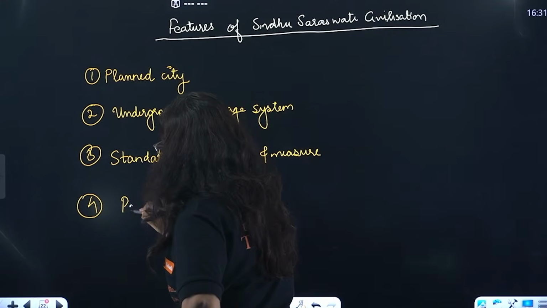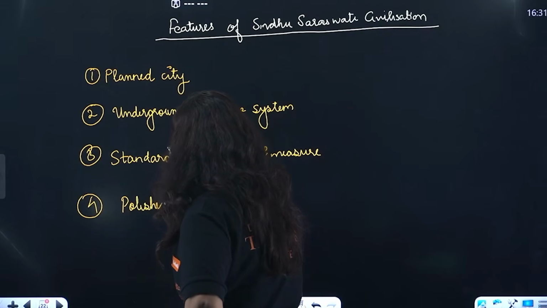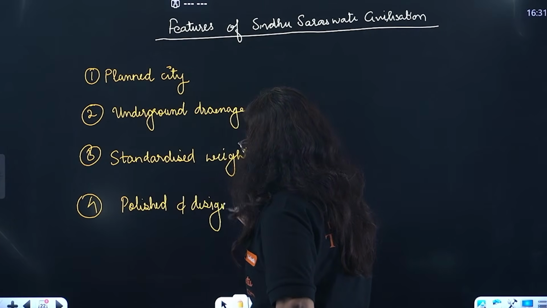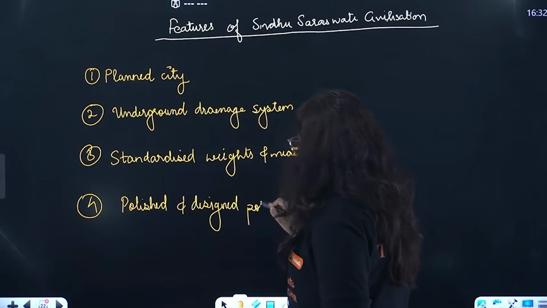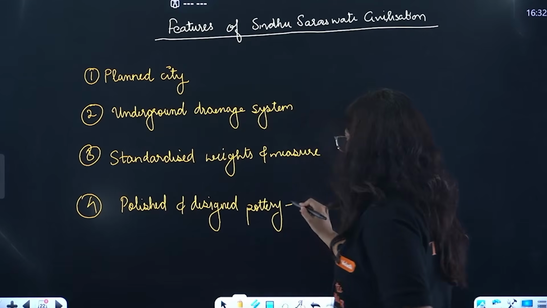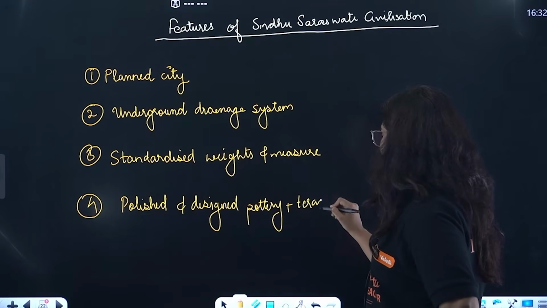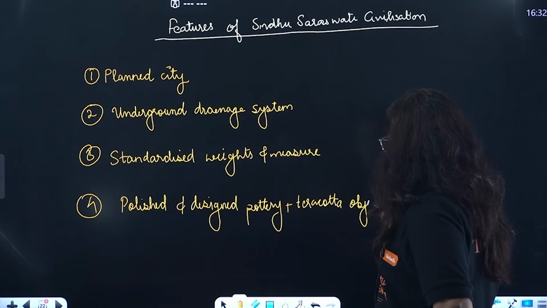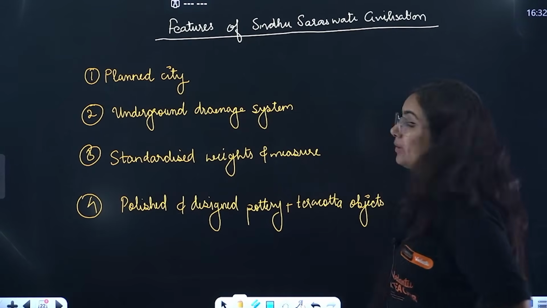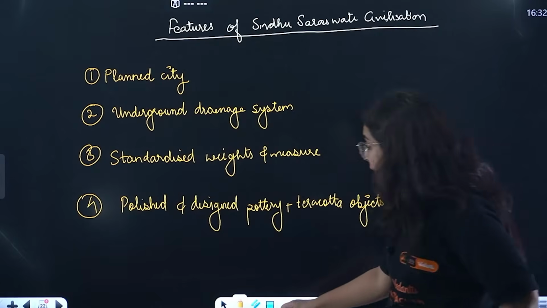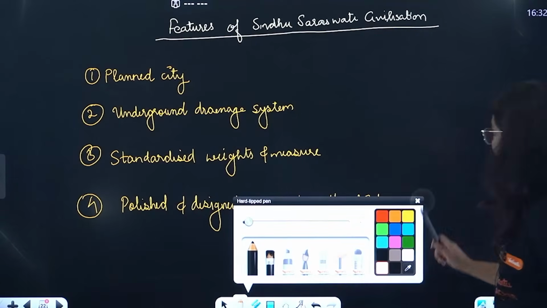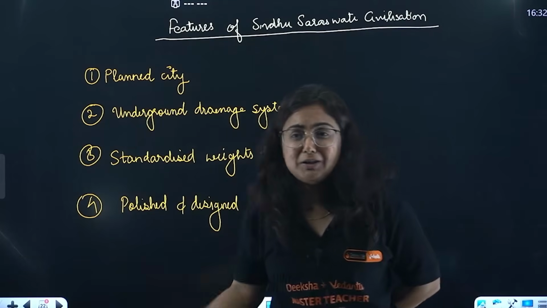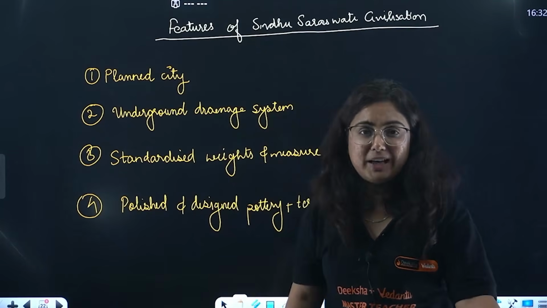We have found polished and designed pottery along with terracotta objects, terracotta figures. Terracotta is basically a type of clay. So we have found the terracotta objects also during this time. When we talk about planned cities, let me tell you what it was. That's beautiful, that we don't even find in the present time.